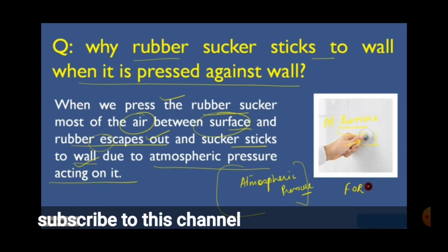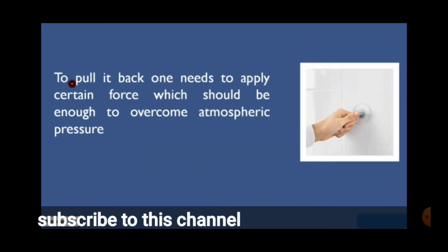So for sticking the rubber sucker also we are in need of force. Next, to pull it back, one needs to apply a certain force which should be enough to overcome the atmospheric pressure. We have to pull it to remove the rubber sucker. Against the atmospheric pressure, you have to use your force and pull the rubber from front side to back side. Again, the atmospheric air will enter inside the rubber, and because of the atmospheric pressure, we can remove the rubber sucker from the back side.